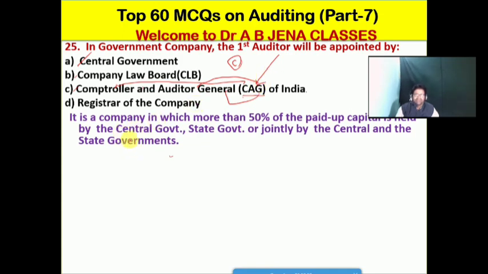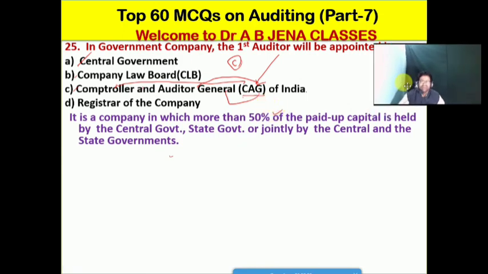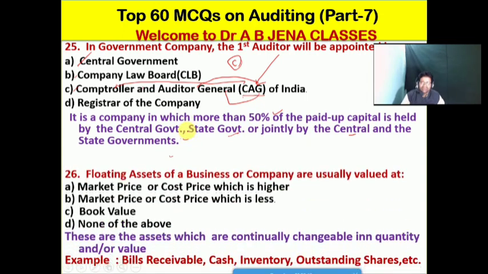Then friends, you have to know what is the meaning of a government company. A government company is a company in which more than 50% of paid-up capital is held by the central government or state government, or jointly held by the central and the state government. It's the meaning of the government company. So next one we will see,